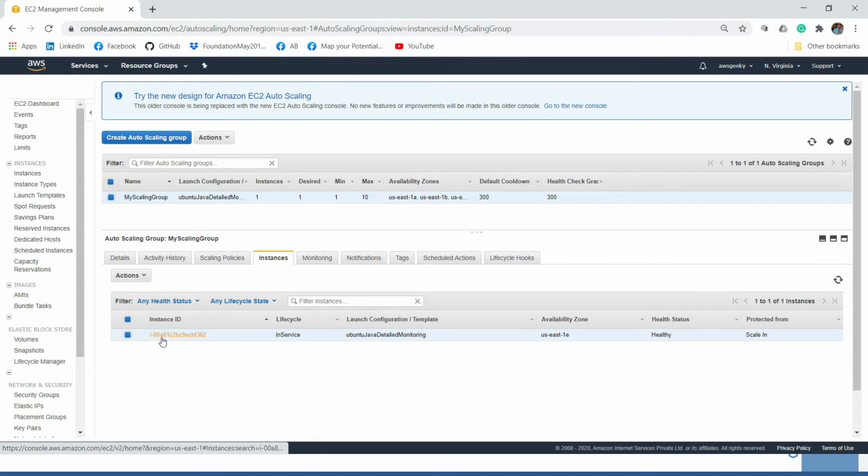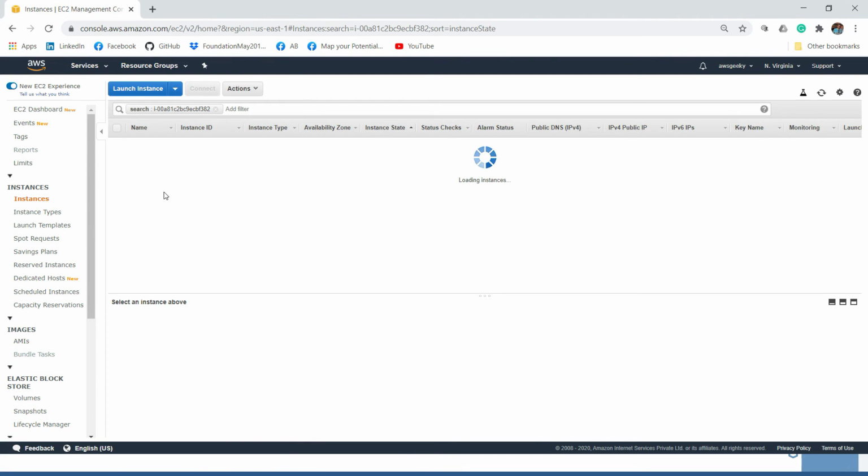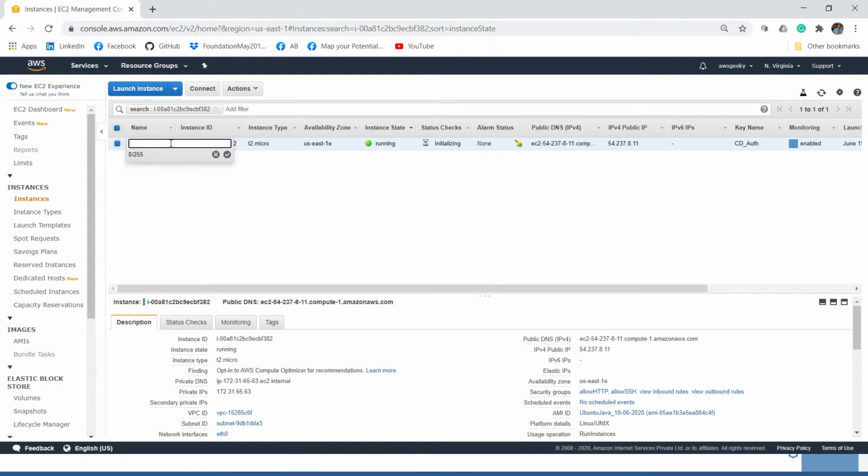Okay, now that our instance is ready, we can say that it is protected from scale in. Alright, so let me click this. Let me give a name for this instance. Let me say protected.